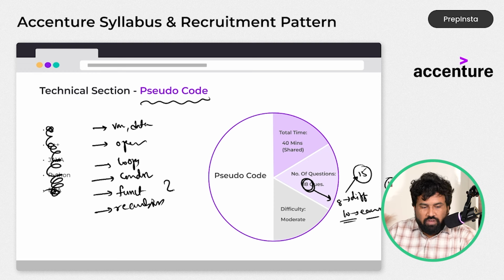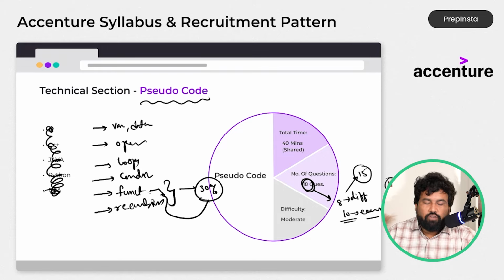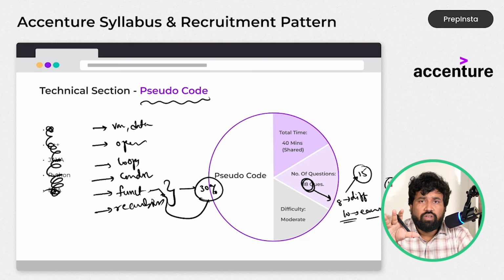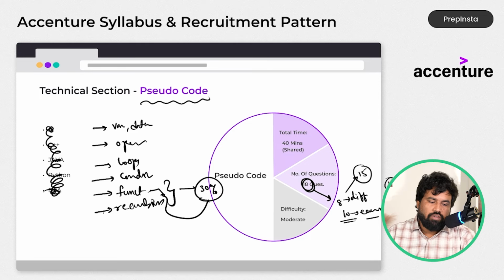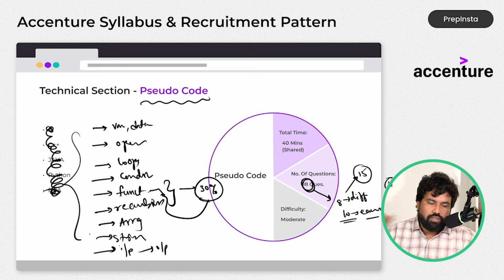Okay, so many people will neglect functions and recursion, but trust me, you will see around 30% of the problems in Accenture pseudocode based on functions and recursion. You can solve functions and recursion very easily if you have good practice, so never miss the practice on them. And also they will ask you questions on arrays and strings and how the input is changed to output based on all these topics.